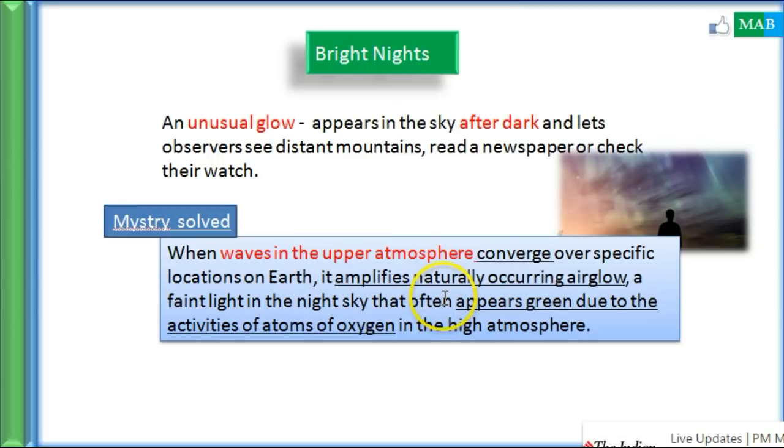It is also written that it is a faint light in the dark night, often appearing after the green, due to the activities of atoms of oxygen present in the atmosphere. A few activities are done by the atoms of oxygen, due to which the dark sky brightens. So these are the sort of mysteries which have been solved recently.